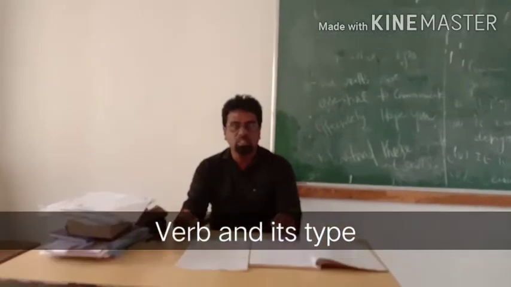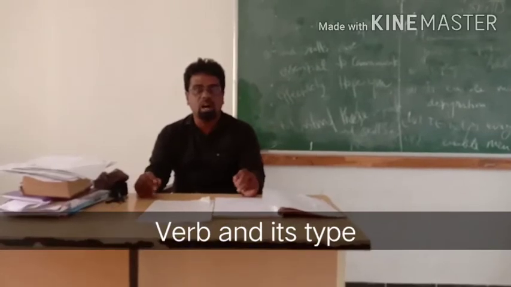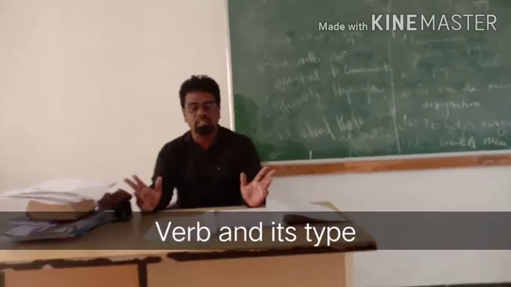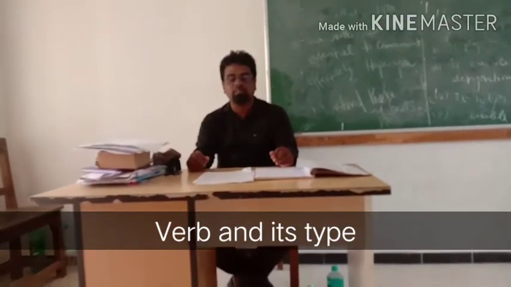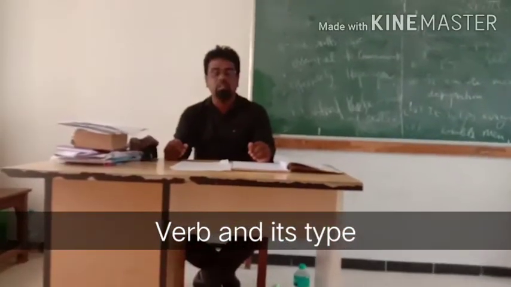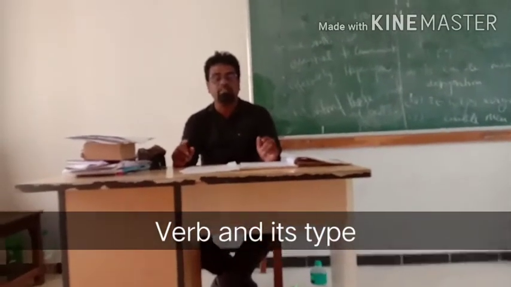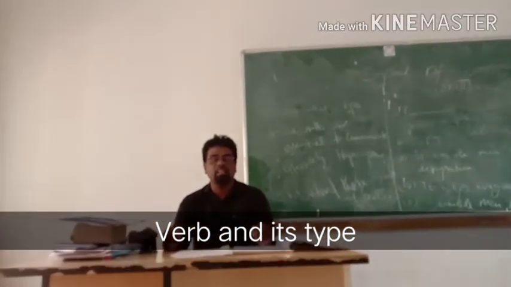Now I tell you an example of transitive verb, how object plays an important role in the sentence. Rubina is eating the pizza. Rubina is a subject, eating is a verb, pizza is an object. You can hear, eating is a transitive verb.